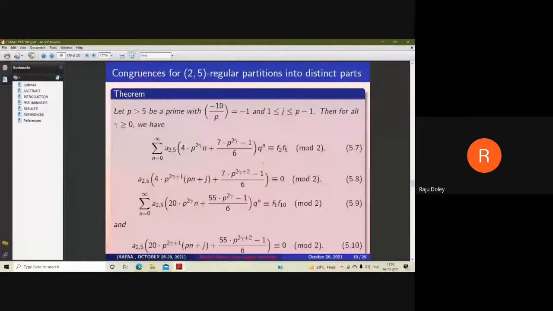This is our second result. Let p greater than 5 be a prime with the condition that (minus 10 by p) is equal to 1, minus 1, where this bracket represents the Legendre symbol, and j is between 1 and p minus 1. Then for all gamma greater than or equal to 0, we have these four results of congruences modulo 2, given by equation numbers 5.7, 5.8, 5.9, and 5.10.